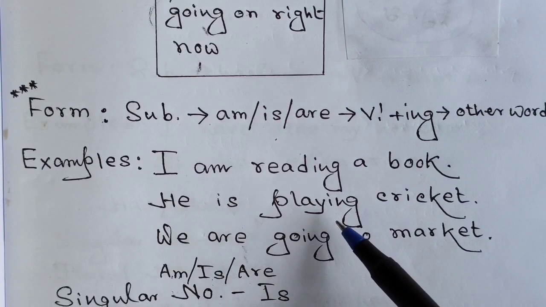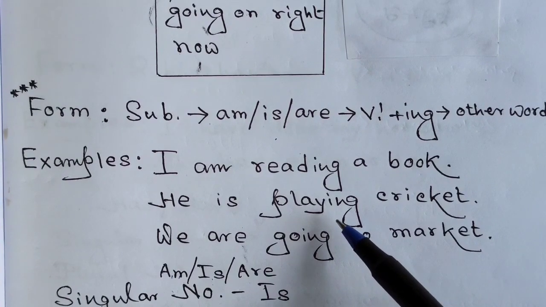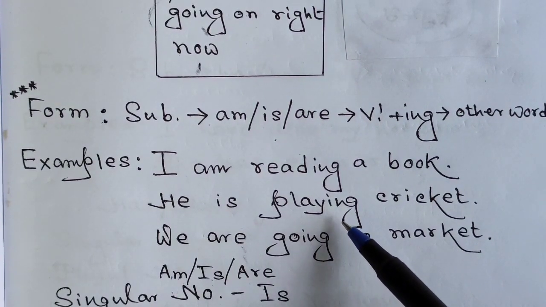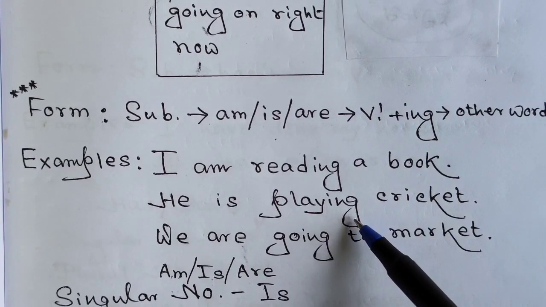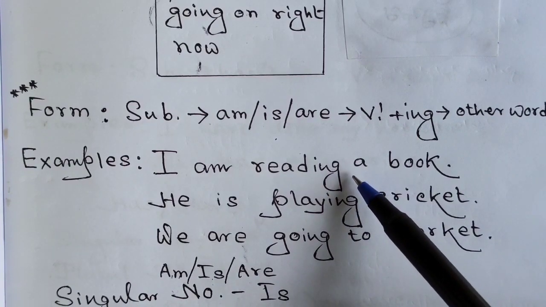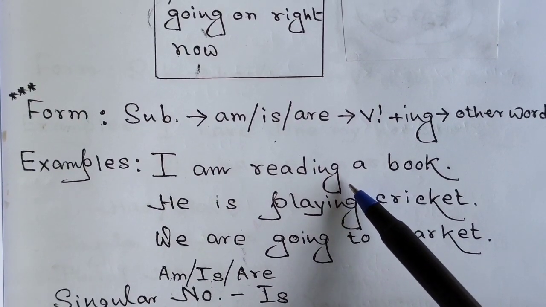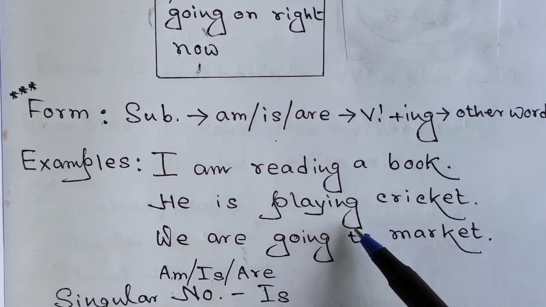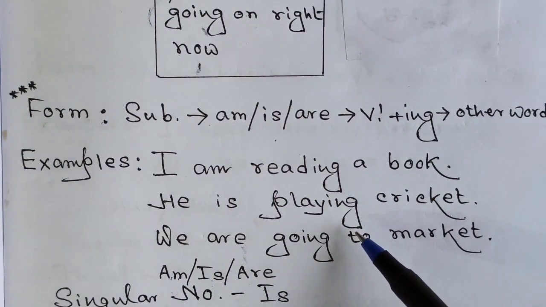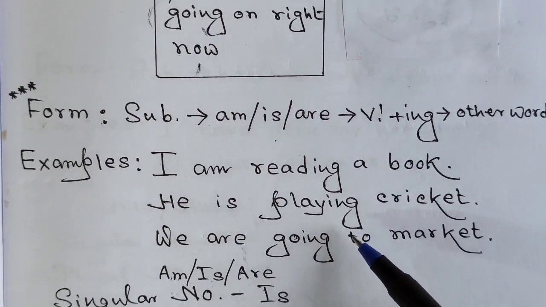Let's move on to the next example, which goes, he is playing cricket. And remember that in this particular tense, in this particular example, we can say that the action of playing cricket is going on right now. If we look at the first example, the same thing is there. That means the action of reading is going on right at this moment, and that is what happens in all the sentences we can possibly make out of this tense.